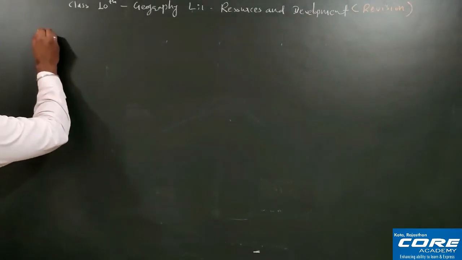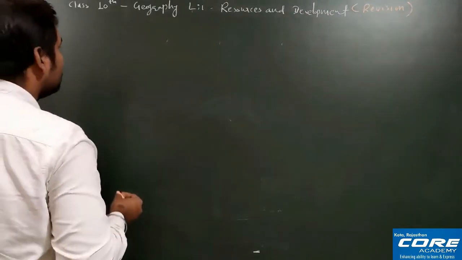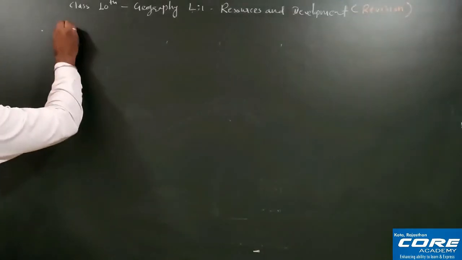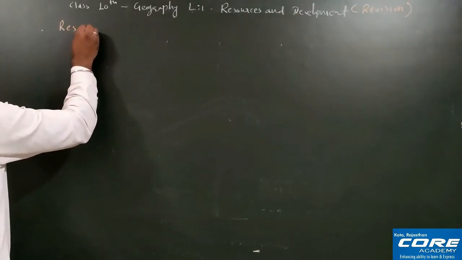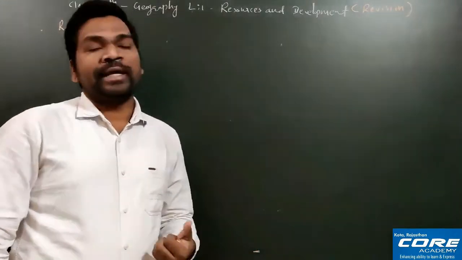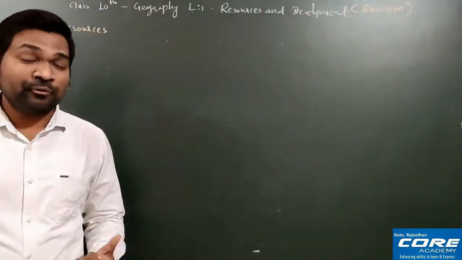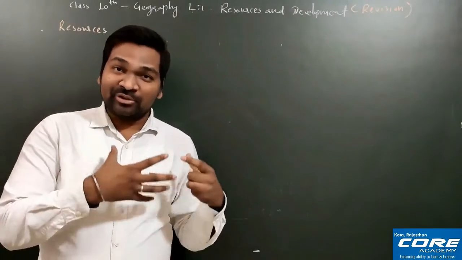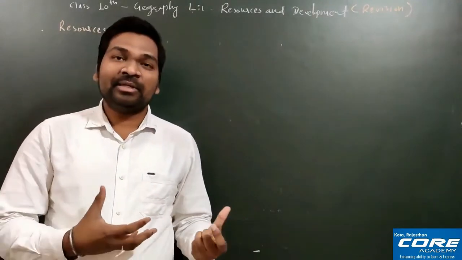So here, the first very important question is, what do you mean by resources? See here, the chapter name is Resources and Development. For any country, resources are very important for development. Resources can be natural resources, which are directly available in nature.